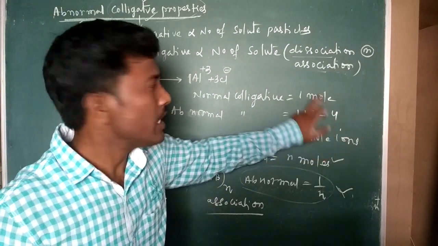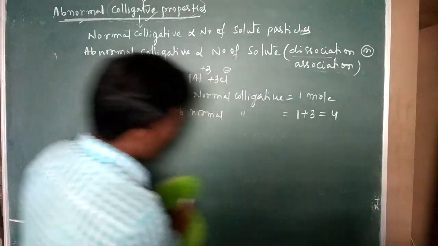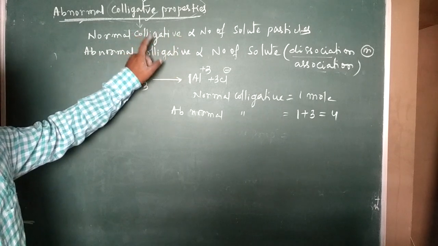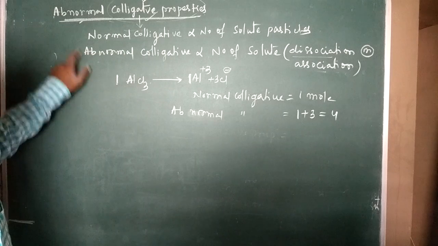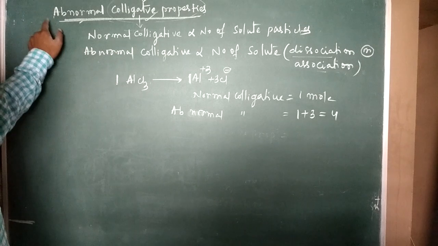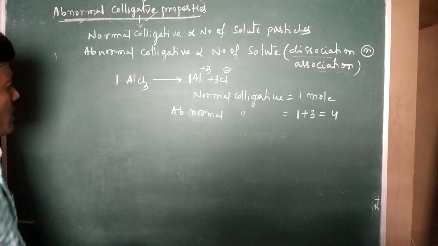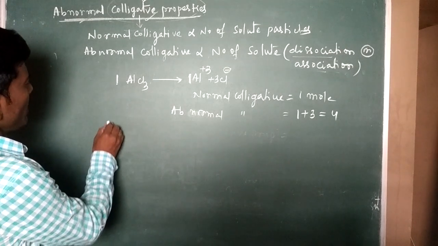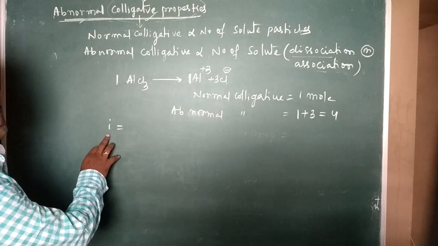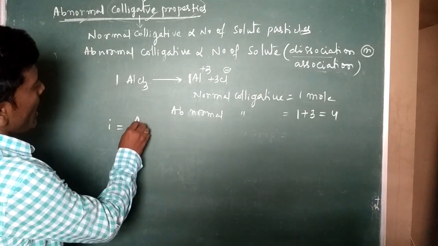This was observed by Van 't Hoff. According to Van 't Hoff, the normal colligative properties differ from the observed colligative properties. That's why normal and observed will be different, and that's why he used the term abnormal colligative properties. These abnormal colligative properties are explained with the help of the I factor. Van 't Hoff introduced the I factor. So the I factor, I, is equal to abnormal